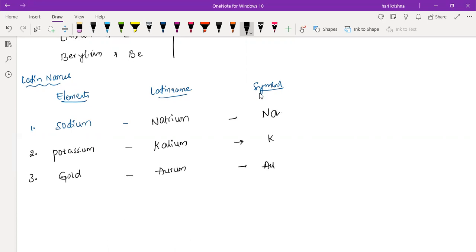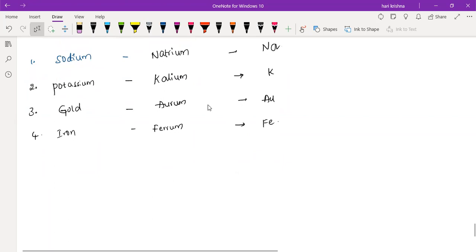Next one, iron. What is the Latin name? Ferrum. Correct. Ferrous is for a different compound; it's ferrum only. That will come under variable valency. Next, copper. Copper, cuprum. Symbol: Cu.